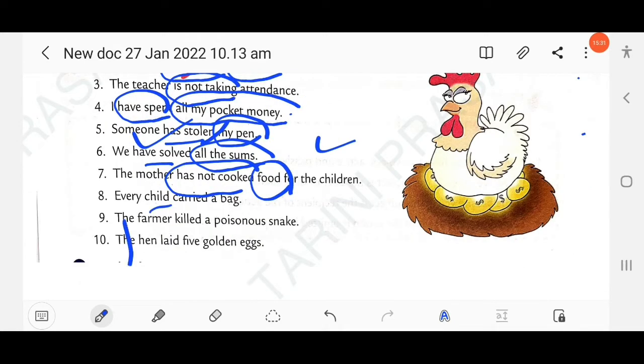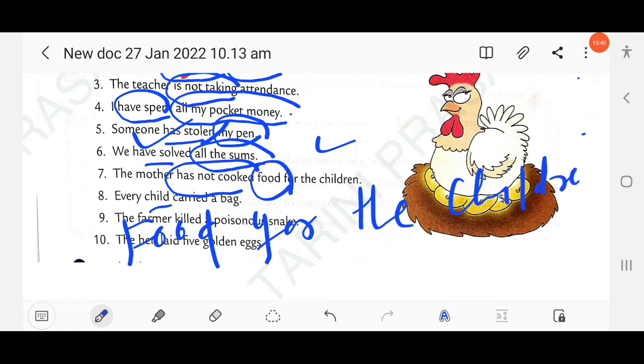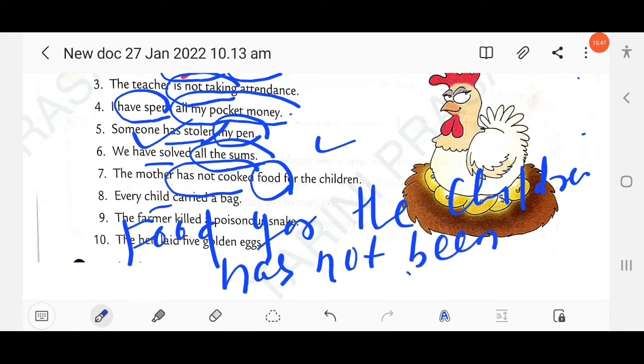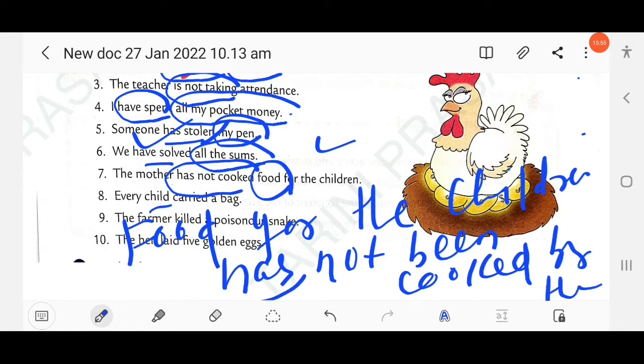So you have to write here food for the children has not been cooked by the mother. Clear? So here we have used has for food, food for the children has not been cooked by the mother. Clear?